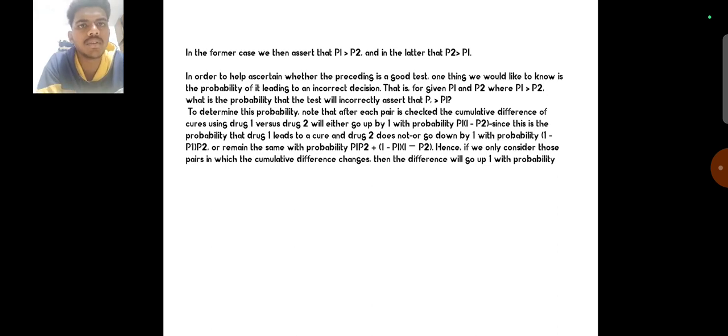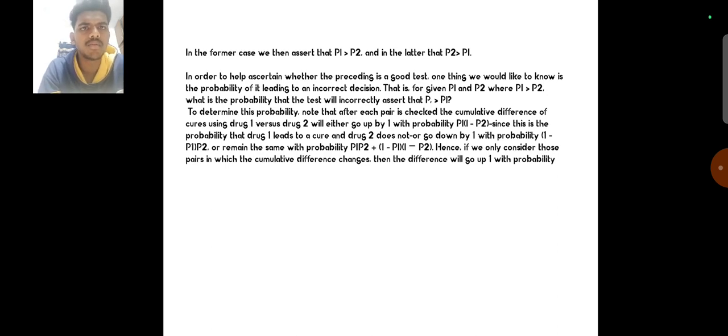In order to help ascertain whether the preceding is a good test, one thing we would like to know is the probability of it leading to an incorrect decision. That is, for given p1 and p2, where p1 > p2, what is the probability that the test will incorrectly assert that p2 > p1?